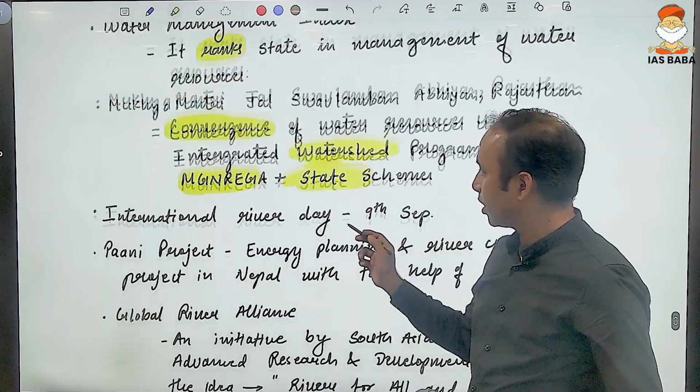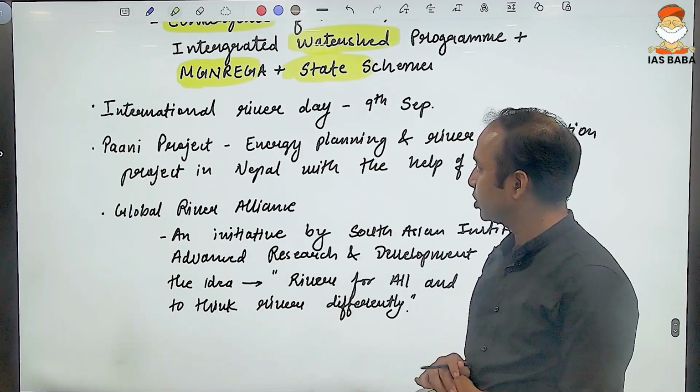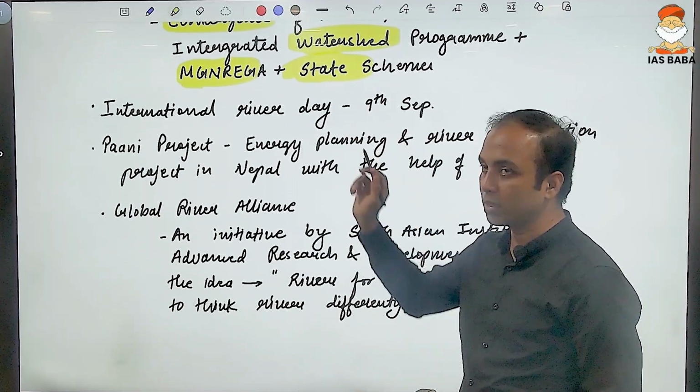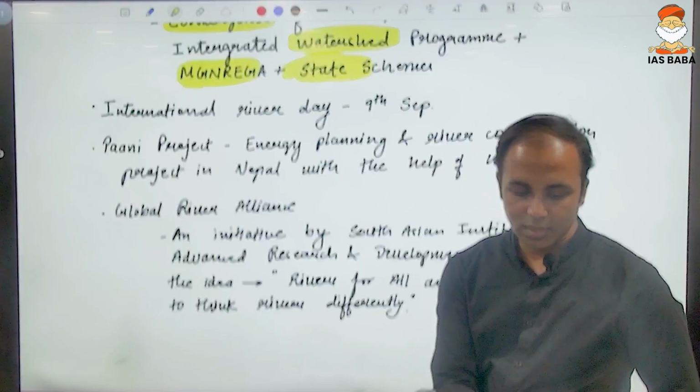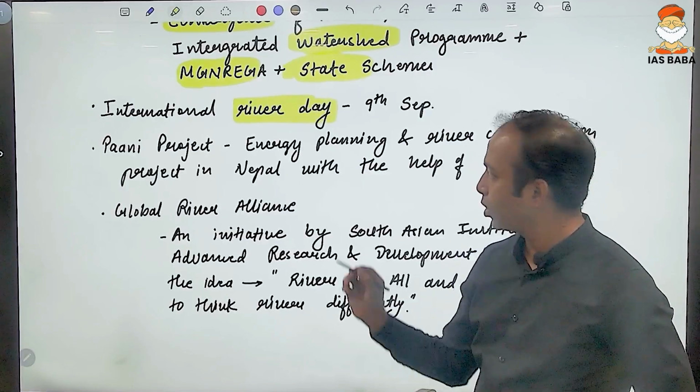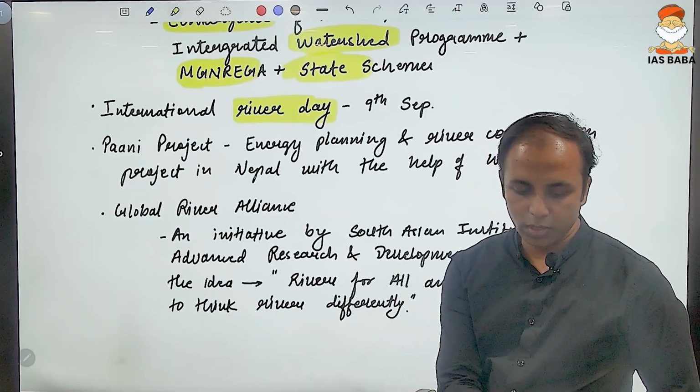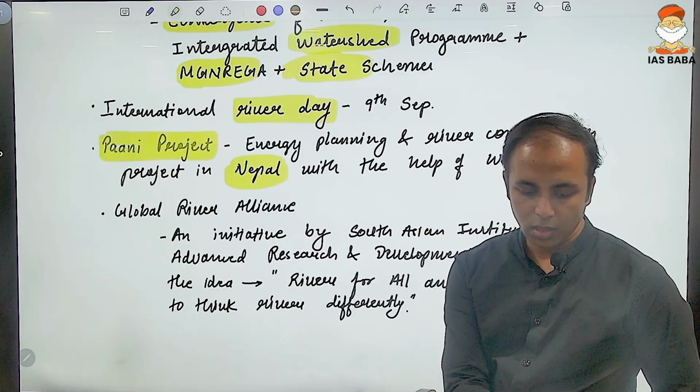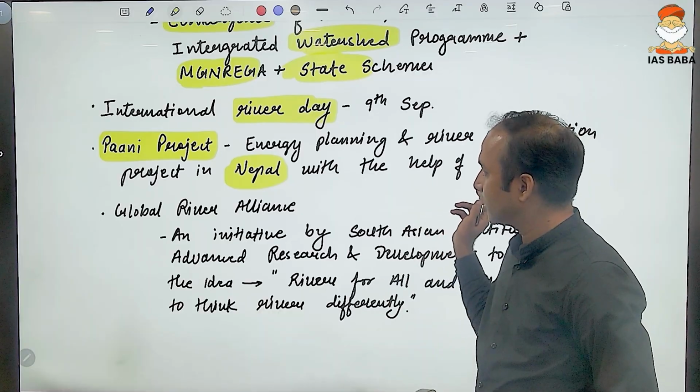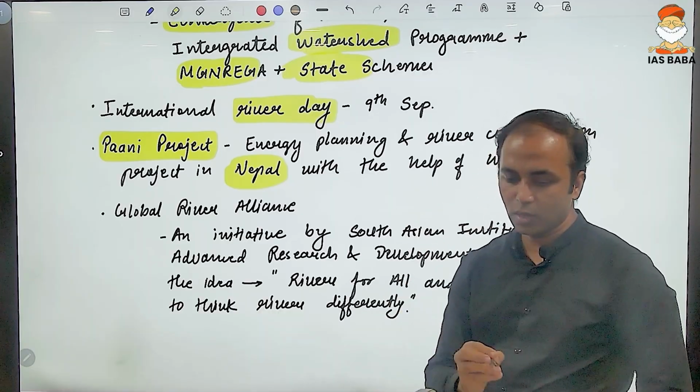Then there are some international initiatives also. For example, the 9th September is celebrated as International River Day. Also, in the case of Nepal, there is a project, that is the Pani project, which is run with the help from the WWF, World Wildlife Fund.